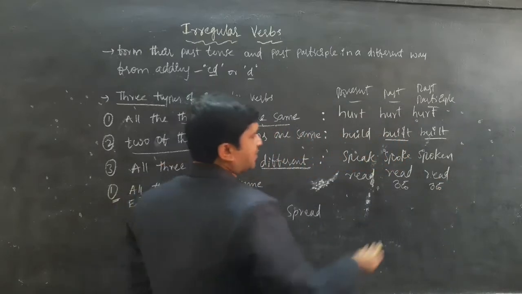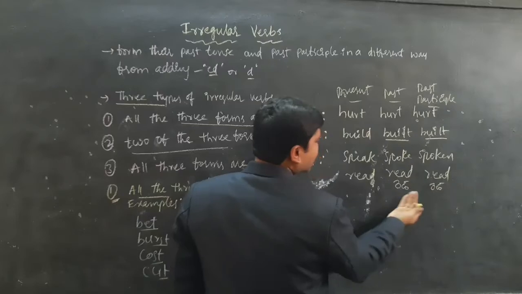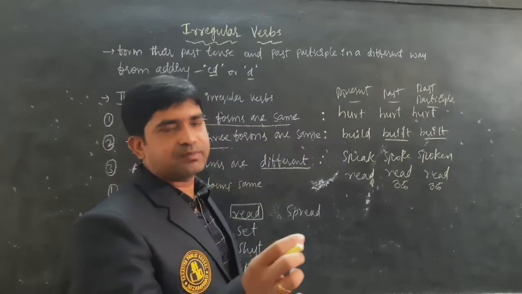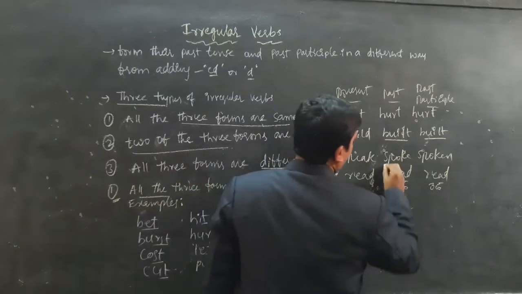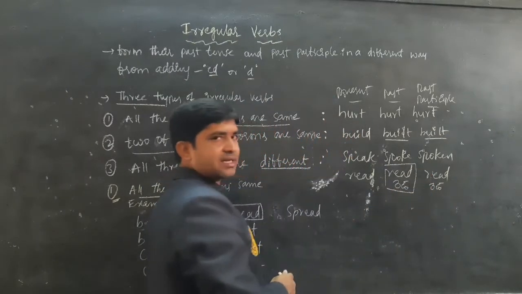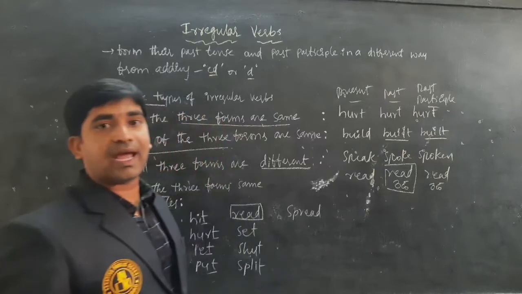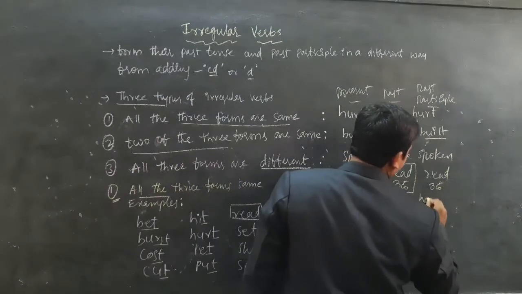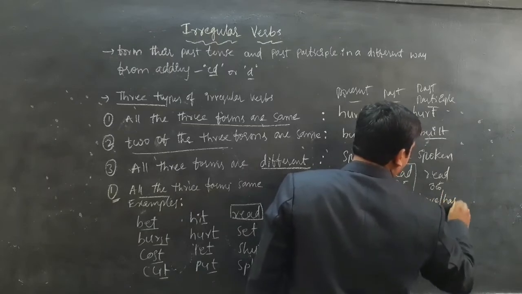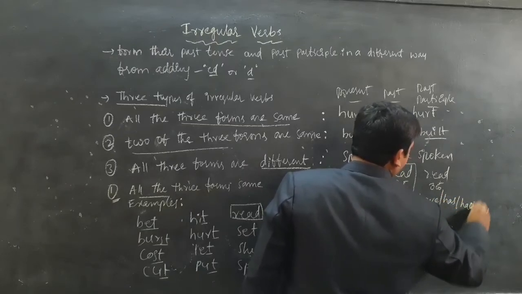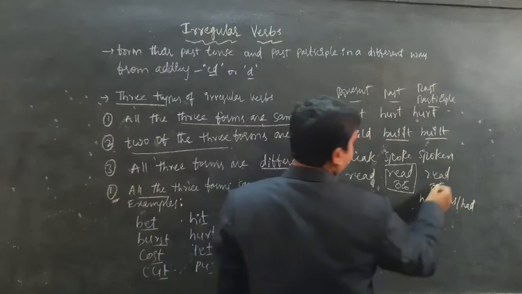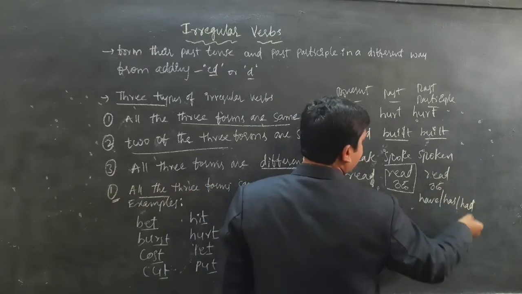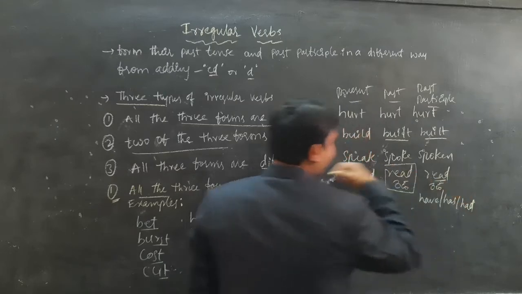When it comes with past time frames, then only can we identify this past tense, and you have to read it as "red." When it comes with have, has, or had, you have to read it as "I have read, she has read, we had read."